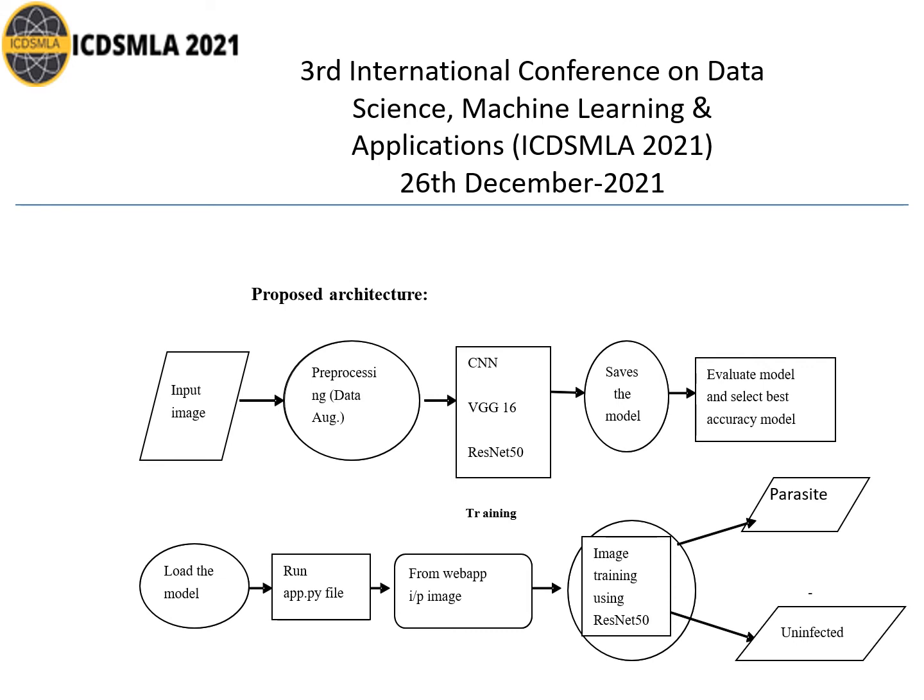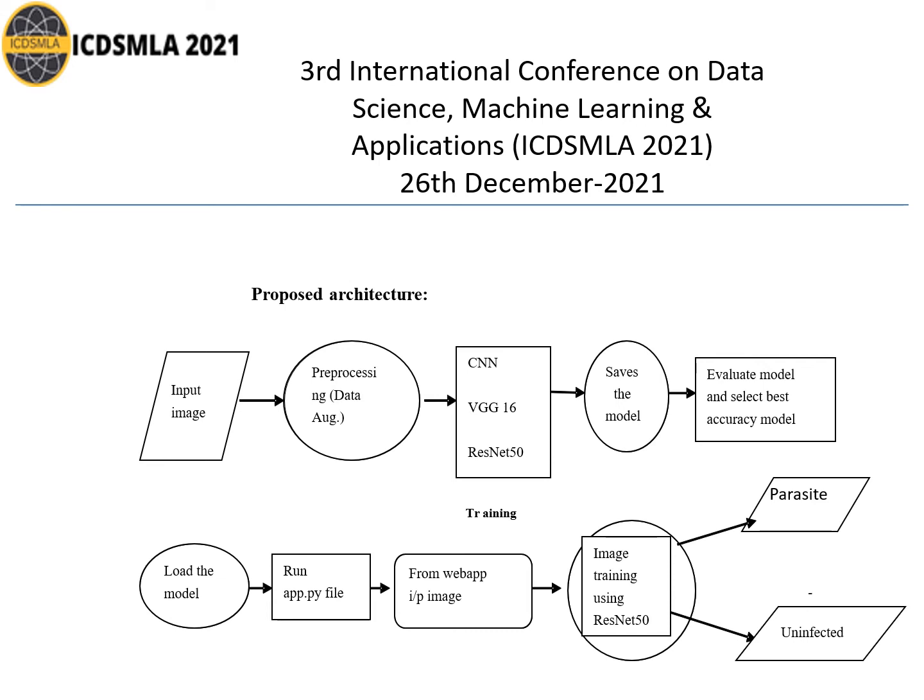All three models are saved using the model.save method. Then we evaluate the performance of all three models and select the best accuracy model, which is ResNet 50, as it gives near about 99%.